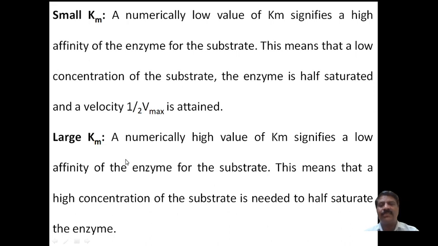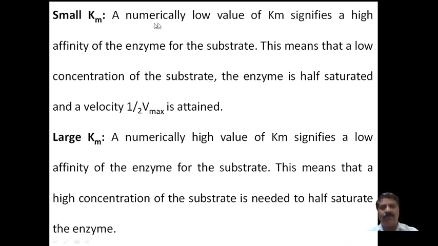Then a large Km value. A numerically high value of Km signifies a low affinity of the enzyme for the substrate. It depends on the Km value, the half value we have written, whether it is high or low. If it is a low value, then there is high affinity towards the enzyme reaction. If you have a high value, then ultimately it is low affinity.